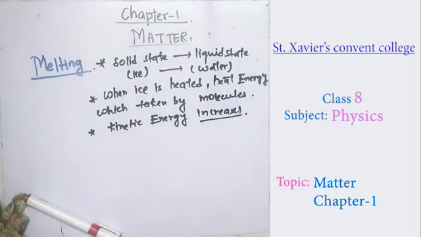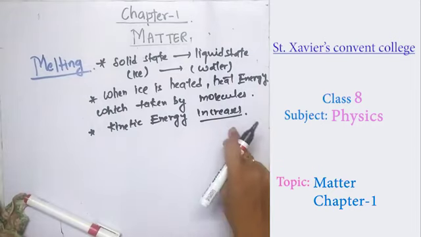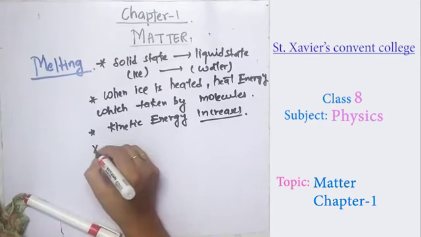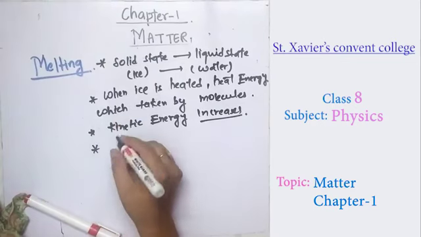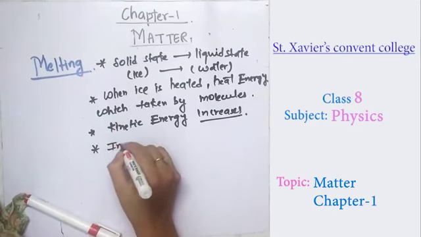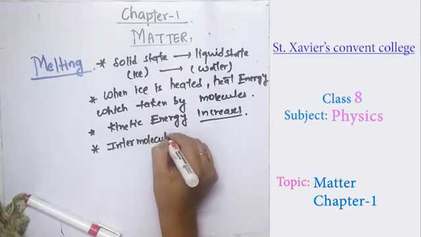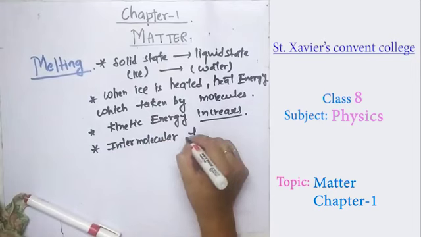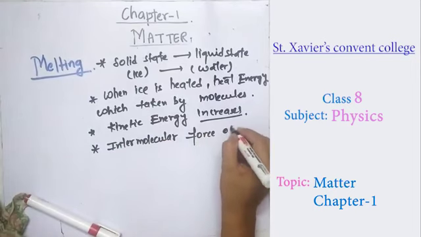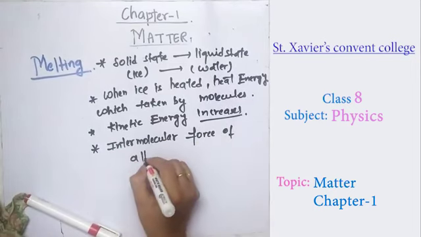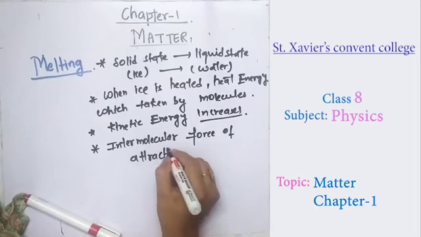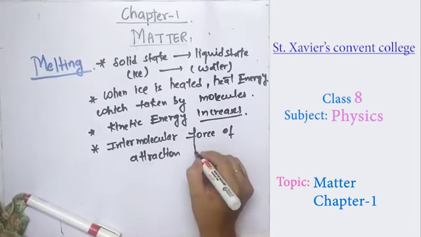So as you know, solids have a very high intermolecular force of attraction, so as the kinetic energy increases, that intermolecular force of attraction decreases.